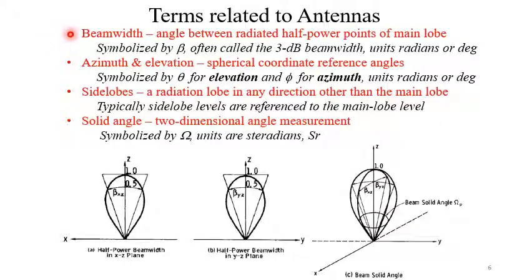Next is the beam width. Beam width is the angle between a radiated half power point of the main lobe. Now beam width may be determined in slightly different fashion.